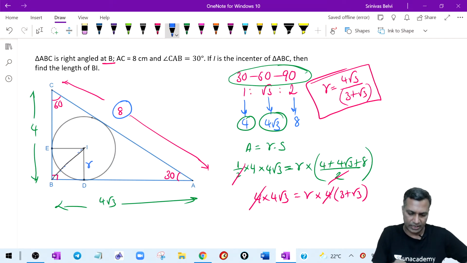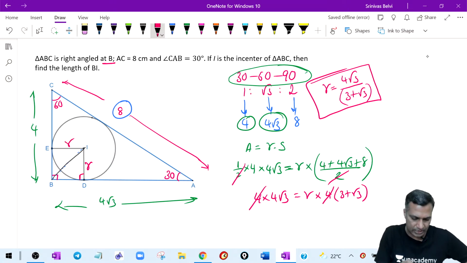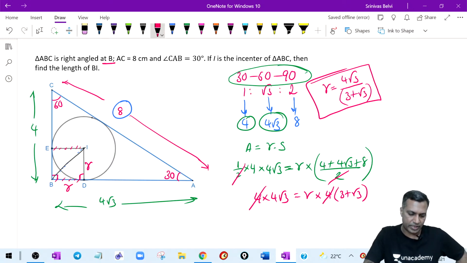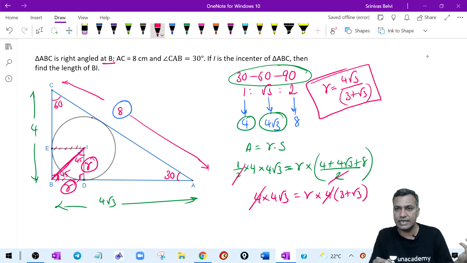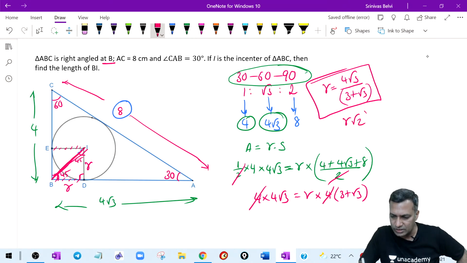When I draw this particular line, I understand that this is nothing but the inradius. This is the inradius out here, this is also the inradius. If EI is the inradius, naturally BD is also the inradius, and hence I can get the length of BI. The author is interested in the length of BI. BI is in a 45, 45, 90 triangle. This is 45, this is 45. Why 45? Because two sides are equal, two sides are the inradius, equivalent of R. I just want the hypotenuse, so the answer is R root 2.